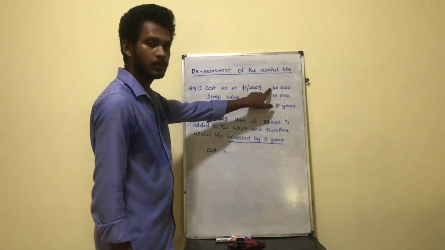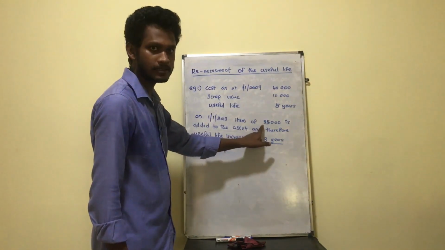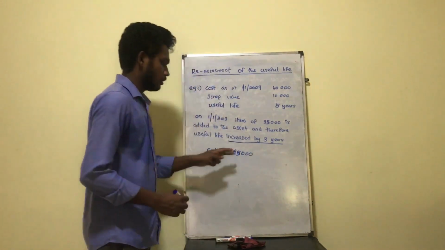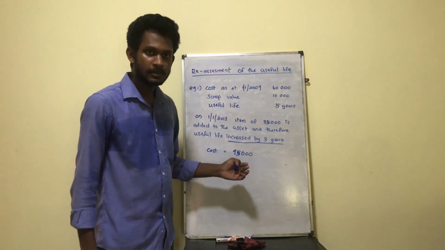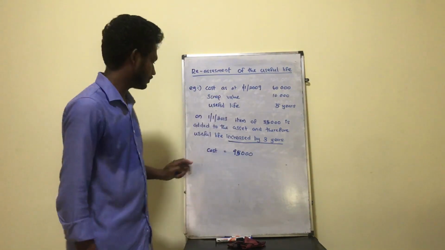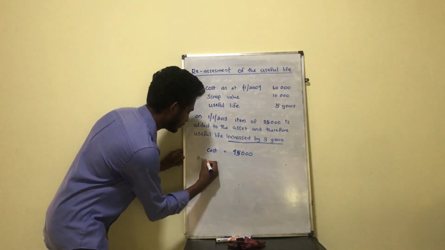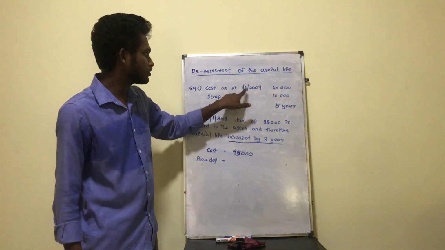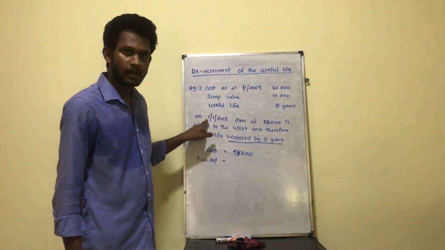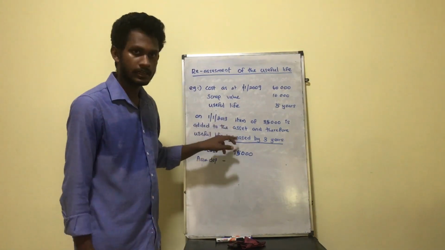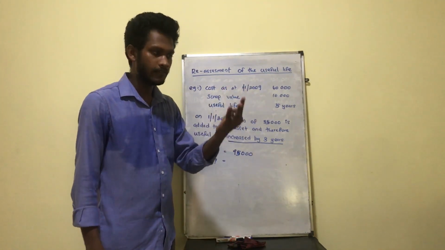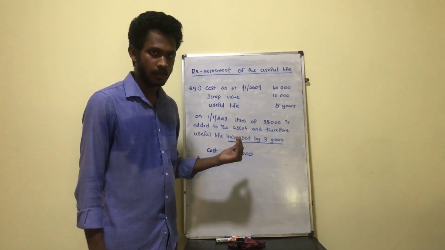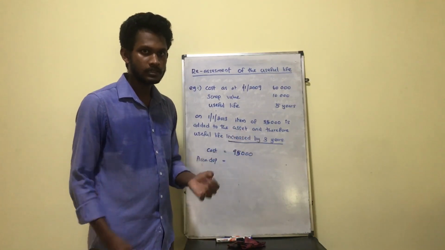So that's 60,000 plus another addition that takes place, 35,000. So altogether 95,000 is the cost. So how much is the accumulated depreciation up to the reassessment date? Okay, let's calculate that. We purchased the asset on 1st January 2009. This reassessment takes place on 1st January 2013. So altogether 2010, 11, 12, 13, 4 years. So per year depreciation is 10,000. So into 4 years, 40,000.